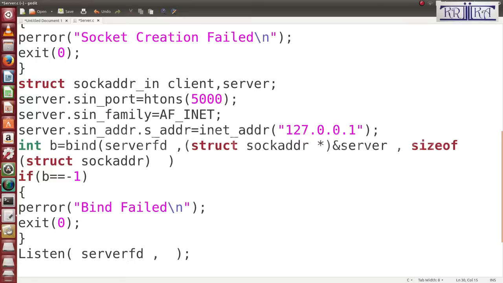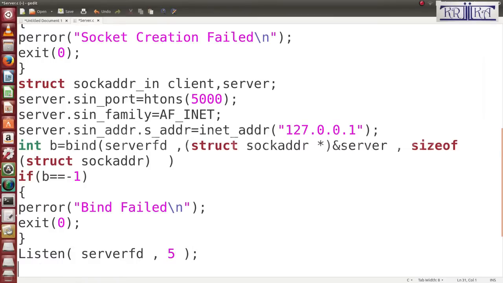Second is the backlog, meaning how many clients can make a queue. The maximum number of clients you want to connect to your program, you will write 5. That means 5 clients can connect to my server program.